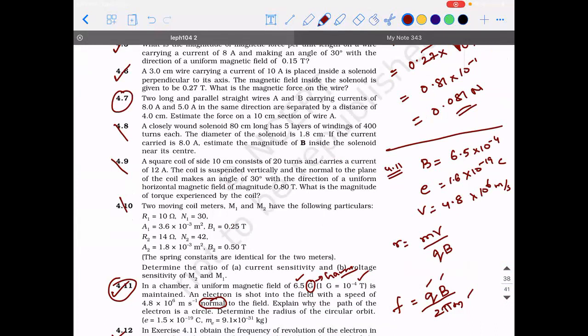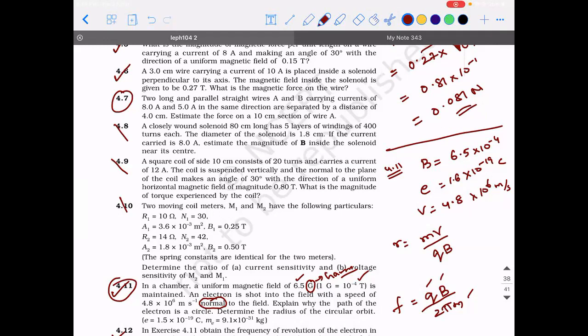Estimate the force on a 10 centimeter section of wire A. So how to proceed, guys?